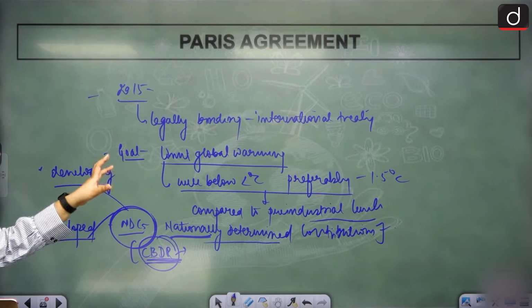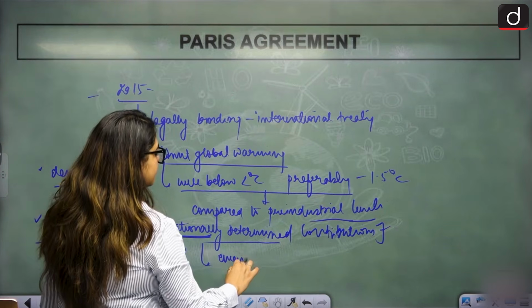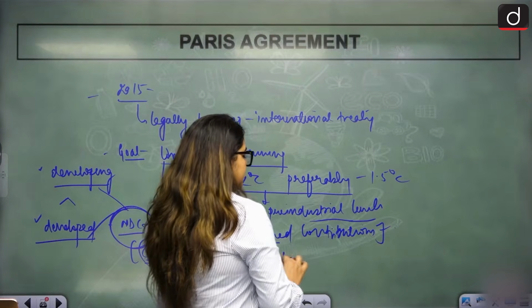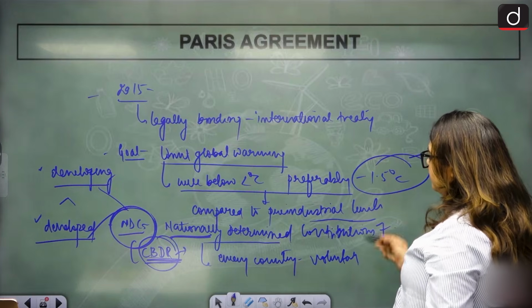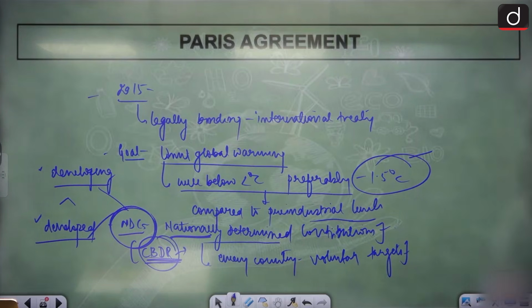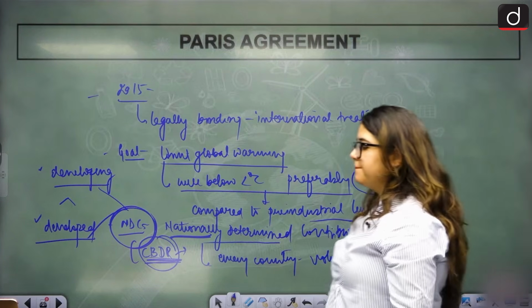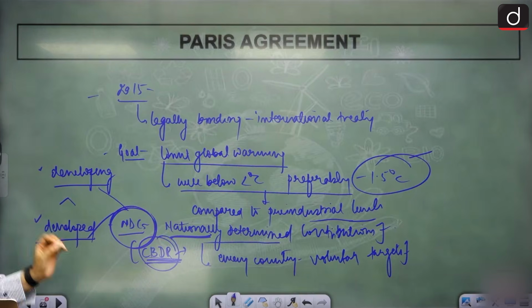Yes, so every country will set their voluntary targets. You know where we want to go. This is the goal. So you set your targets accordingly. You try to meet them. That's all. NDCs and CBDR. Concept clear? Absolutely clear? Okay.